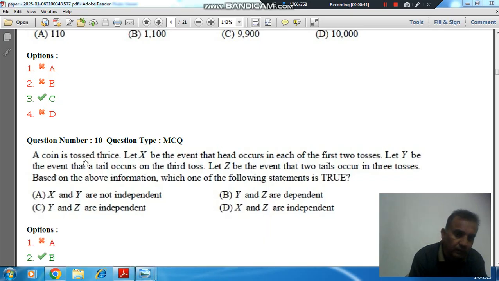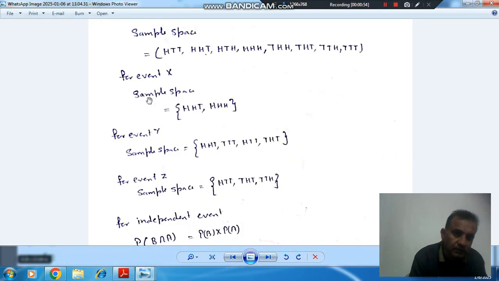So here the coin is tossed three times and the probability of head and tail is equal. So in three tosses the sample space can be, H equals head, T equals tail: HTT, HHT, HTH, HHH, THH, THT, TTH, and TTT. So these are 8 in number. So there are 8 different combinations we can get when the coin is tossed 3 times.